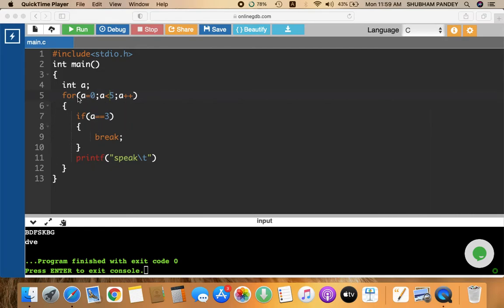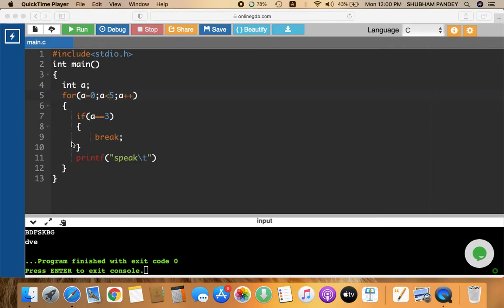Now what is the output actually? When the compiler comes here, it sees that the value of a is 0 and this condition is true. 0 is less than 5. Now the compiler enters inside the loop and checks this condition. This condition is false. 0 is not equal to 3. Now the compiler directly comes out of this statement, ignores this portion and prints speak